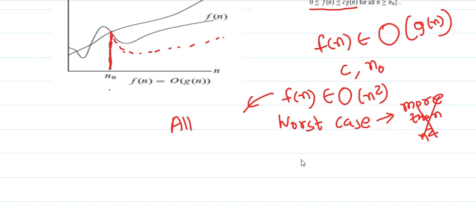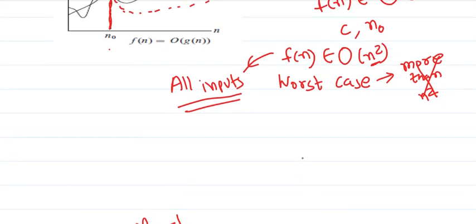We'll talk about this more afterwards, but the idea is, consider any input for the algorithm. For that particular input, the number of comparisons or mathematical operations will always be less than the value of that particular g of n function. In this case it's n square. So consider any possible input of size n: your number of comparisons or mathematical operations will be less than a constant multiplier of n square.